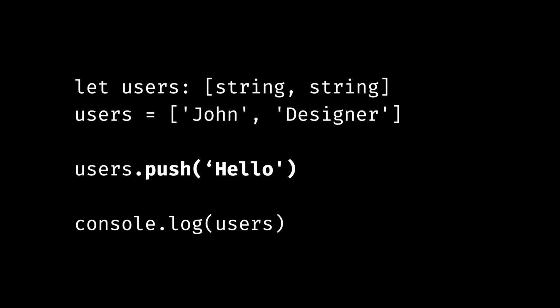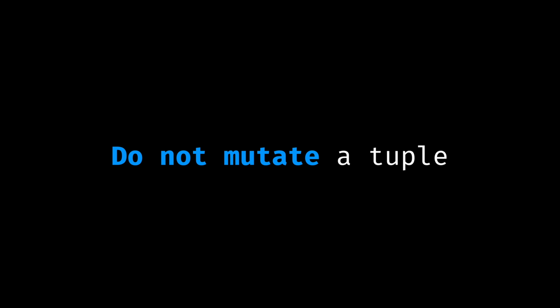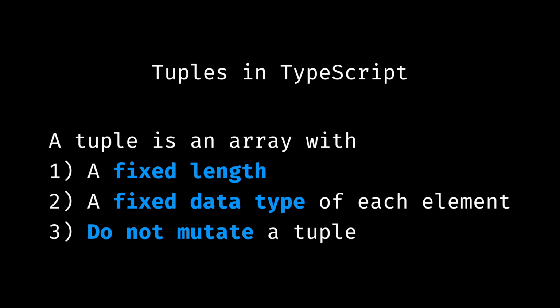The development team is aware of the issue, but they didn't forbid using array methods on tuples due to compatibility with existing code. So what should we do? Just remember one thing. Do not mutate a tuple. That's it for tuples in TypeScript.